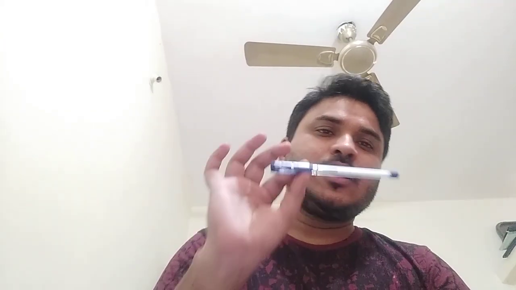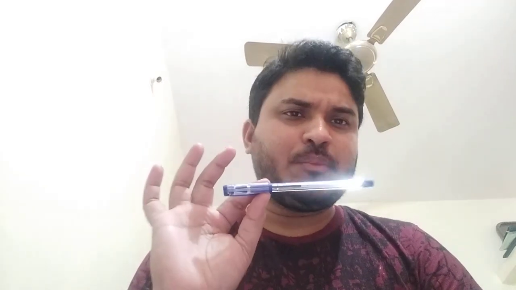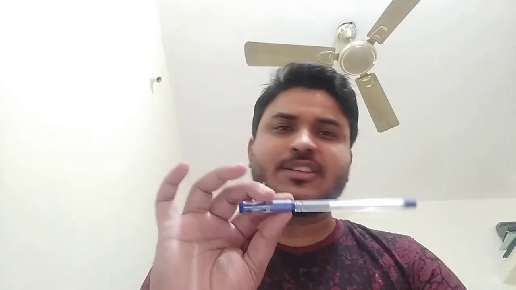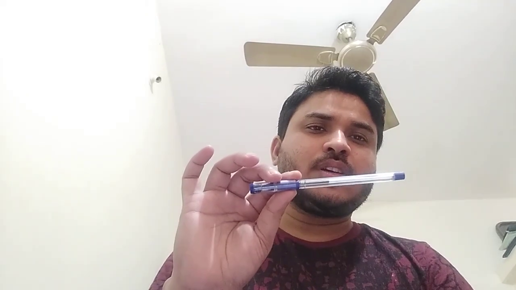Suppose I tell you by example, you will get to know everything. Suppose I ask you what is the length of this pen. It will be 5 centimeter, or 6 centimeter, or 10 centimeter. Suppose this length is 10 centimeter. If we put it here, here, anywhere, this length is not going to change. Normally in physics it does not change.